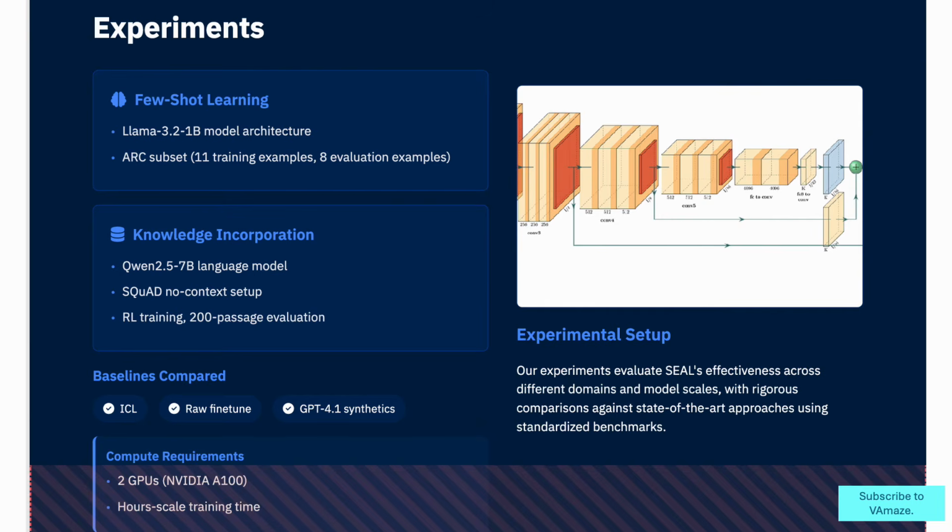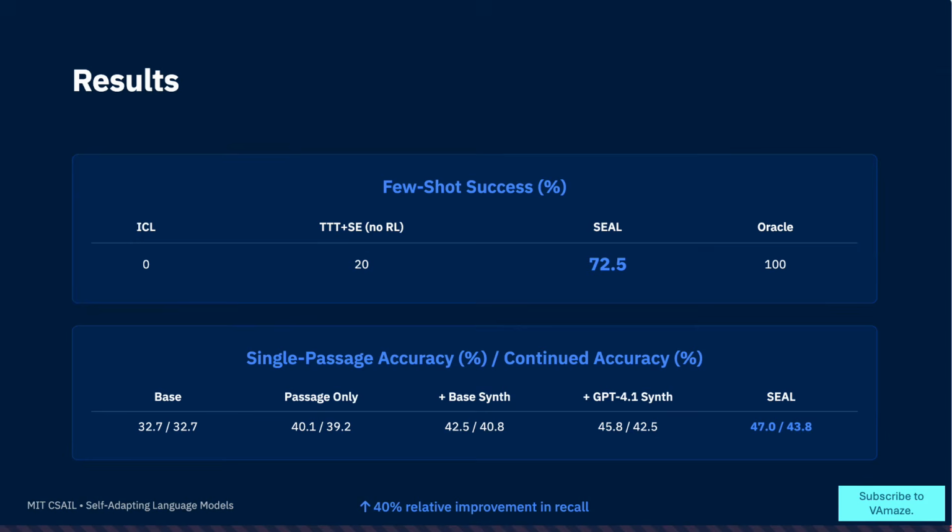Results. The results are nothing short of spectacular. In few-shot learning, SEAL achieved 72.5% success, dramatically outperforming the 20% of non-RL self-edits and nearly matching the Oracle upper bound. In knowledge incorporation, SEAL reached 47% single-passage accuracy and maintained 43.8% continued accuracy, consistently outperforming all baselines including GPT-4.1 synthetics. That 40% relative improvement in factual recall represents a quantum leap in model capability through self-directed learning.